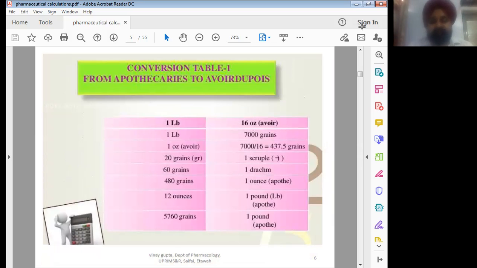Coming to the relation between these two systems, there is a conversion table which will tell you how the apothecary system can be converted into the Avoirdupois system. Like, 1 pound is equal to 16 ounce of Avoirdupois. 1 ounce of Avoirdupois is also equal to 437.5 grains. In apothecary, 1 pound is equal to 5,760 grains. So by all these interconversions, we can convert grain into pound and pound into grain.